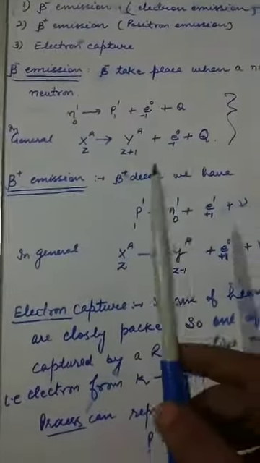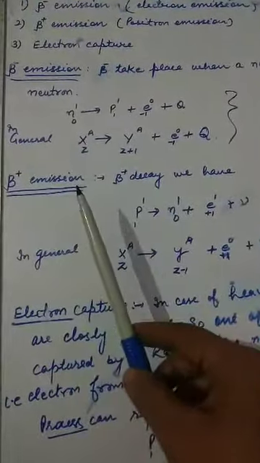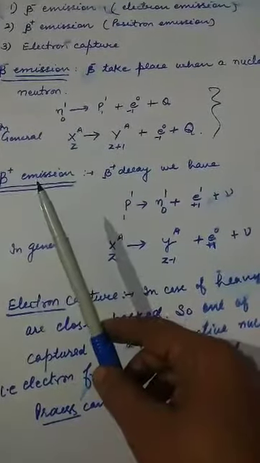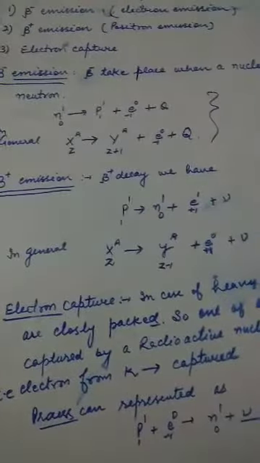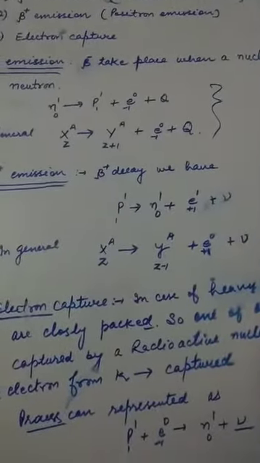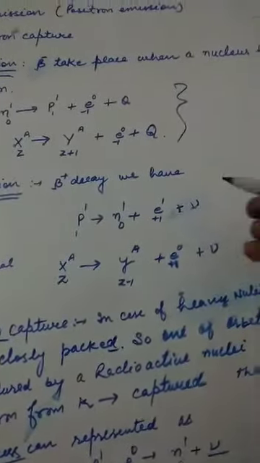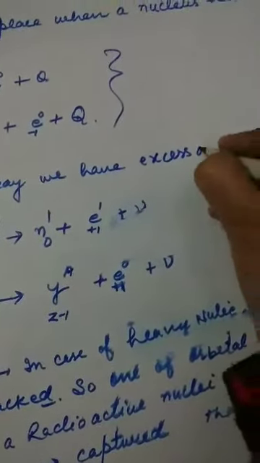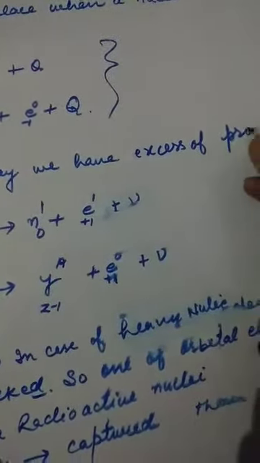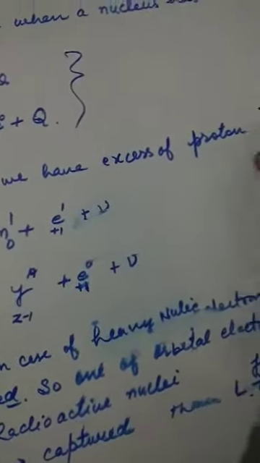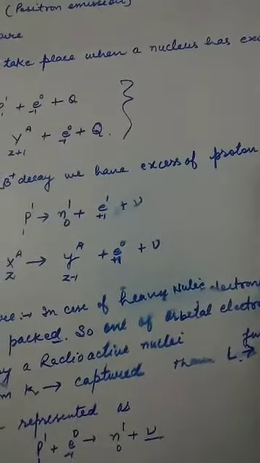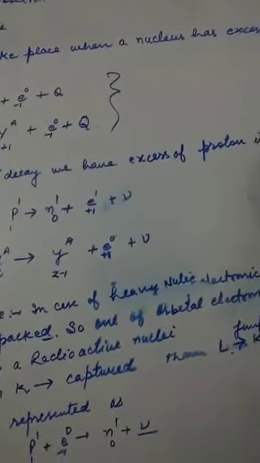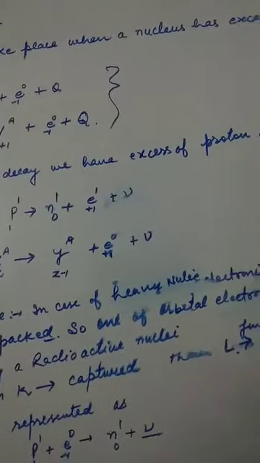Now next is beta positive emission. In beta positive decay, we have an excess of protons in the nucleus.